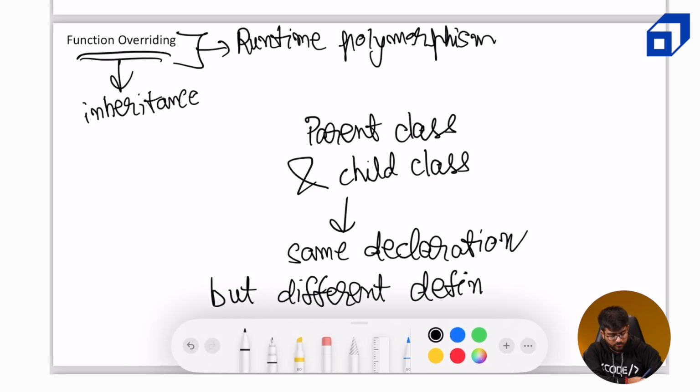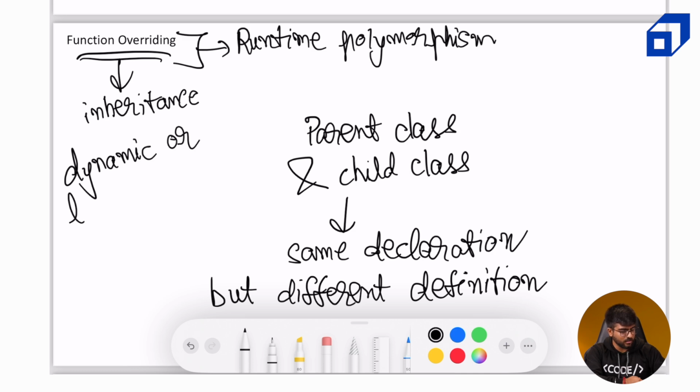Okay. So in this case, the compiler doesn't take a call on which function should be called. It is decided at runtime, like the resolution happens at runtime, and this is also known as dynamic binding or late binding. Okay. Dynamic or late binding about what function should actually be called.